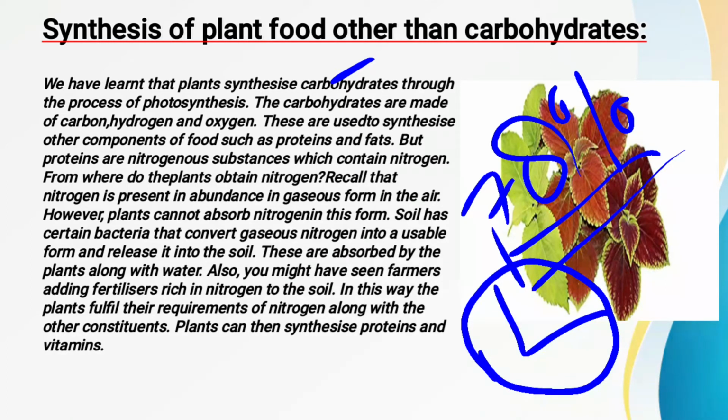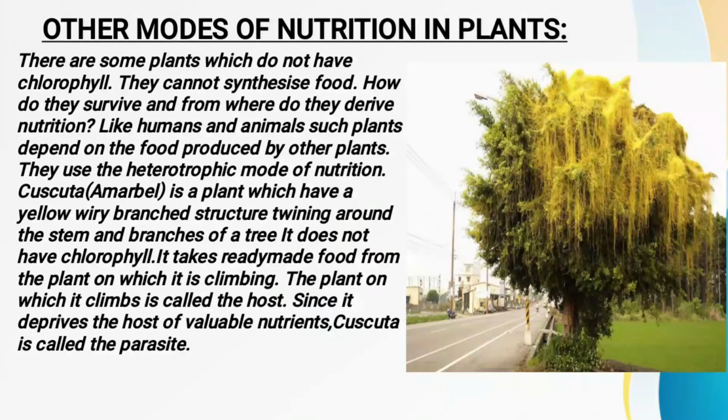So thus, in the soil a certain kind of bacteria is present which converts the nitrogen that was present in gaseous form into a usable, soluble form in the soil, and thus the plants are able to fulfill their nitrogen requirements and synthesize proteins, etc. In a very simple way. Now the next thing that we have to study is what the other modes of nutrition in plants are.